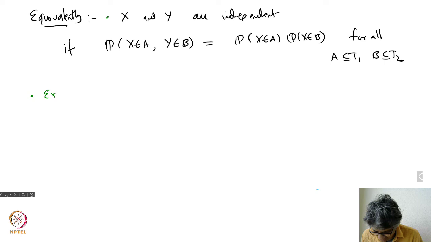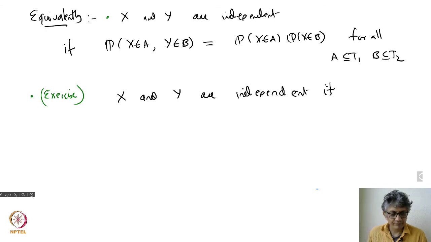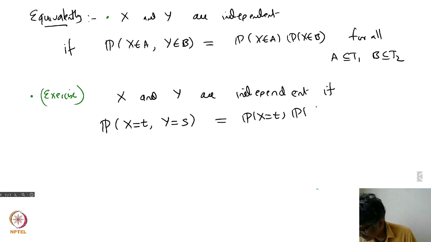So this is an exercise one can show, which I will not show in class, but you can easily check, that this is equivalent to the following: X and Y are independent if the probability that X equals T and Y equals S is the same as the chance that X equals T times the chance that Y equals S. It's enough to check for these particular events, for all T in T1 and all S in T2.